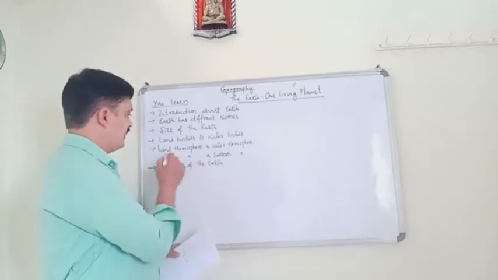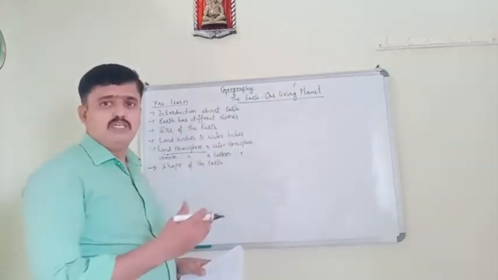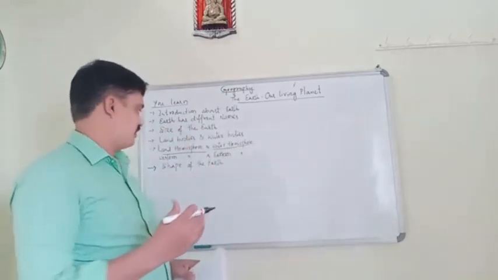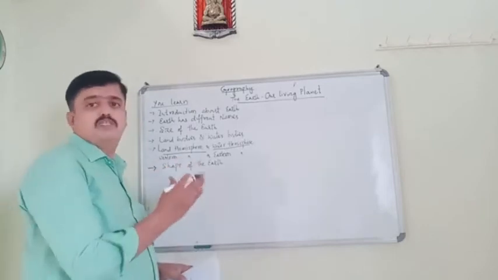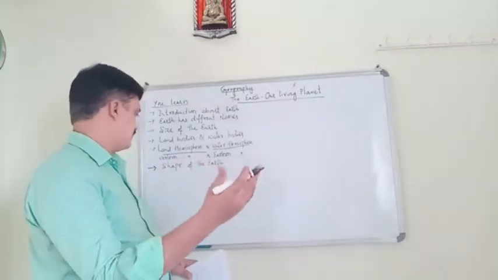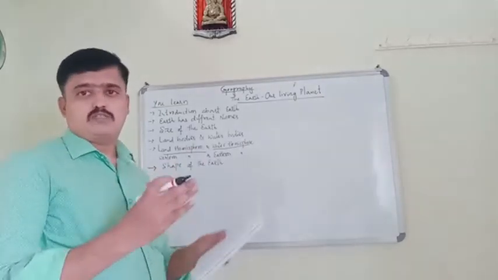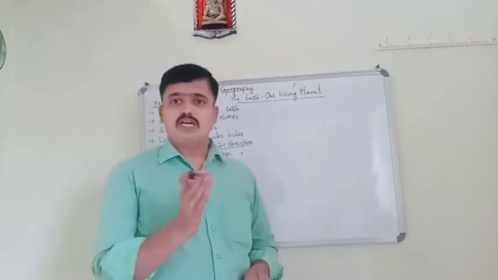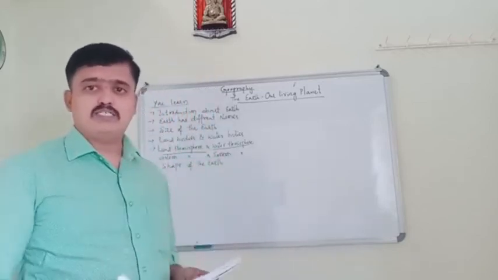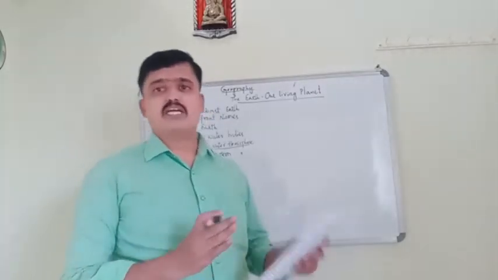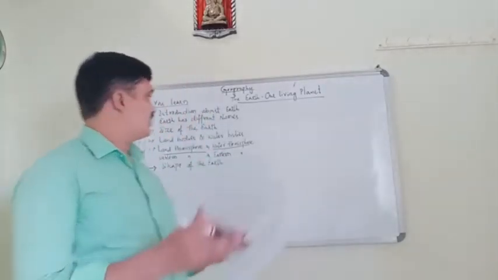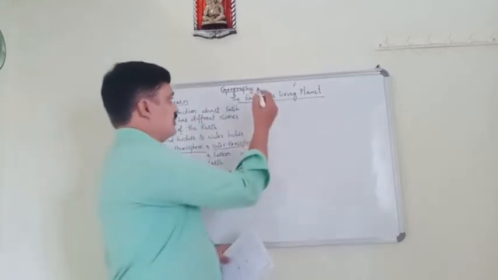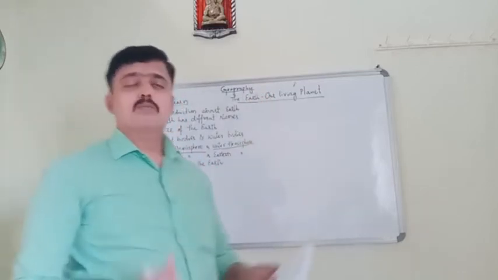The land hemisphere is what we call the northern hemisphere, and the water hemisphere is the southern hemisphere. And then the western hemisphere and eastern hemisphere, and the shape of the Earth also. If possible, we are going to learn longitudes and latitudes, the international date line, local time and standard time. But in today's class we are going to learn these points in this lesson, "The Earth, Our Living Planet."